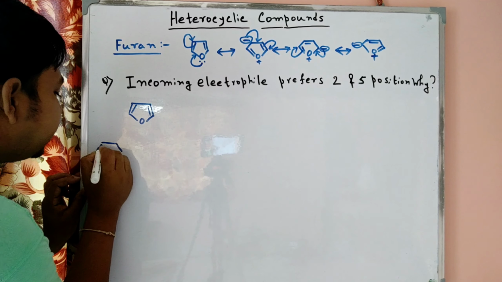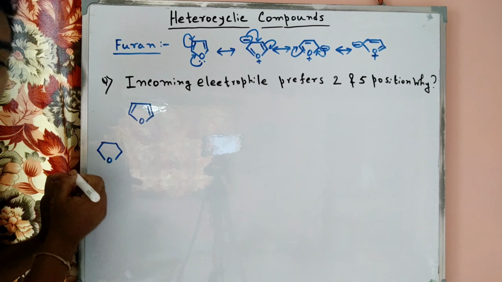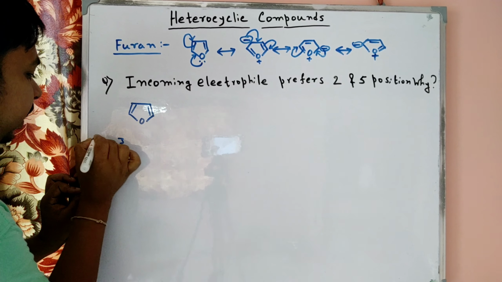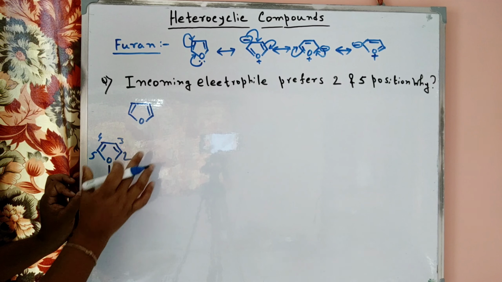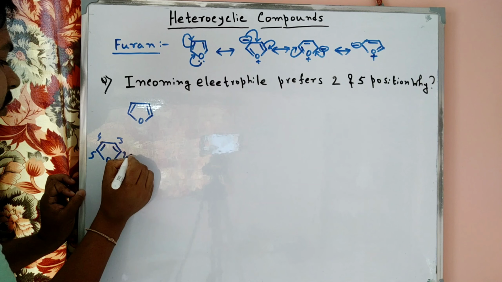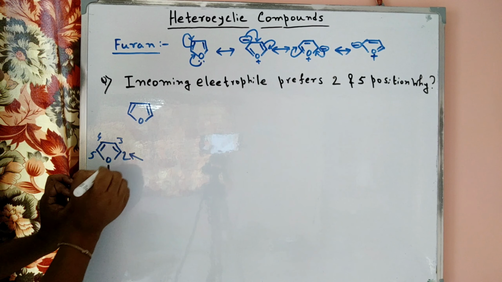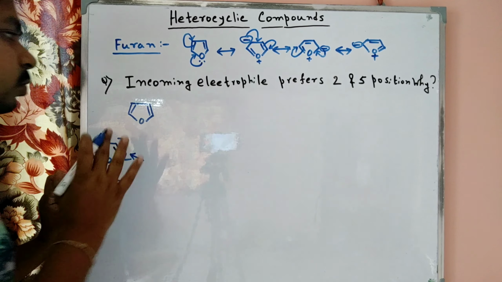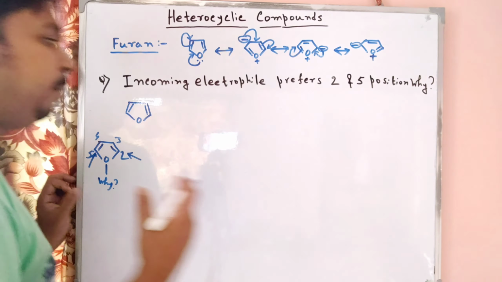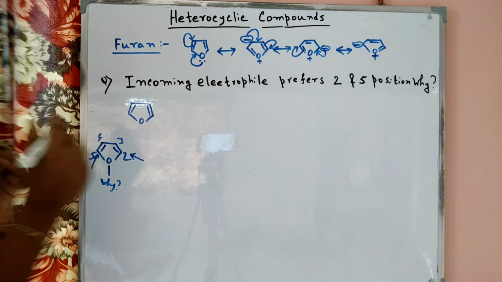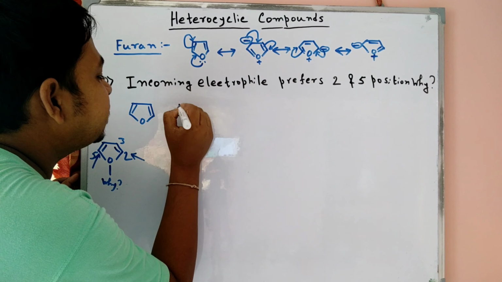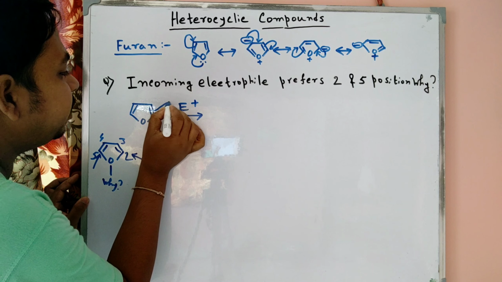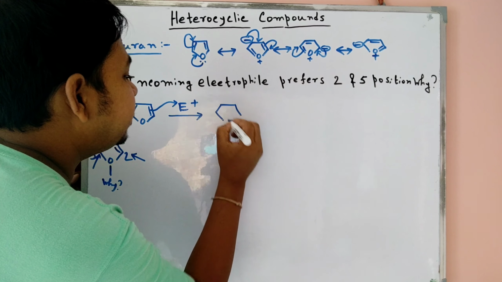At first we want to show the positions 2 and 5. So 1, 2, 3, 4, 5. In total 5 positions are present, a 5-member ring. So the electrophile attack is more preferred at 2 and 5. Why? That is the main question. To solve this type of problem, at first we take the electrophile and attack through this double bond.